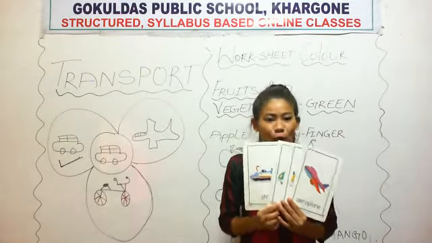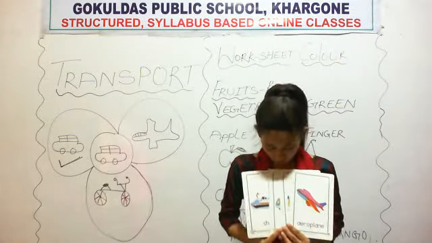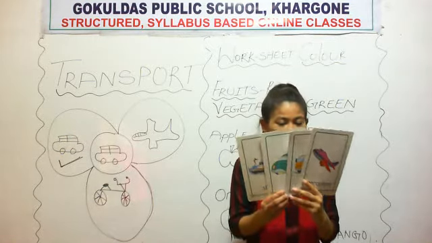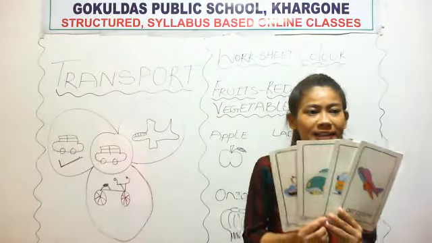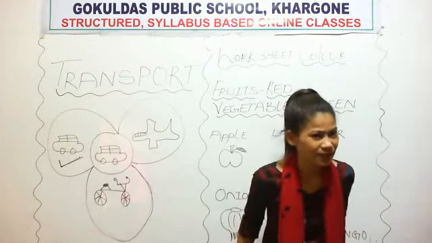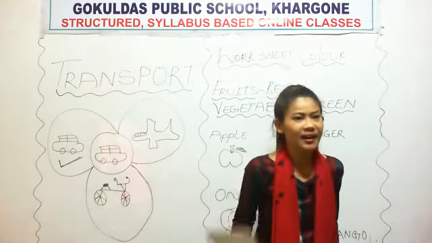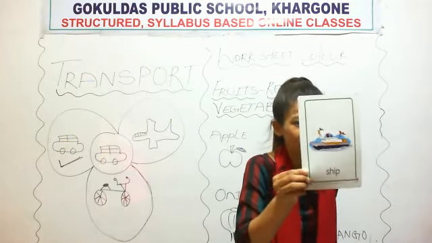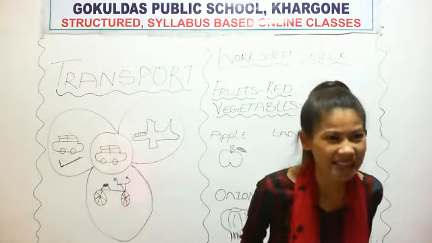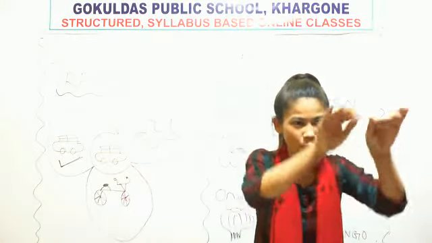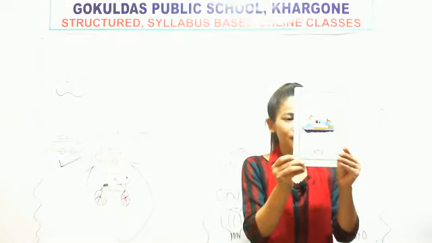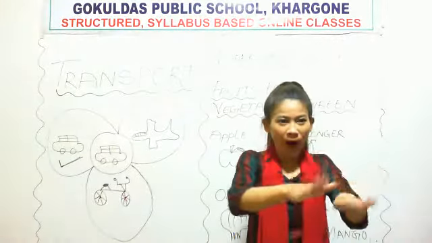See, today we have learned 4 different transport, right? See, this is ship. Ship runs in water. See, do with action. Water. Ship runs in water.